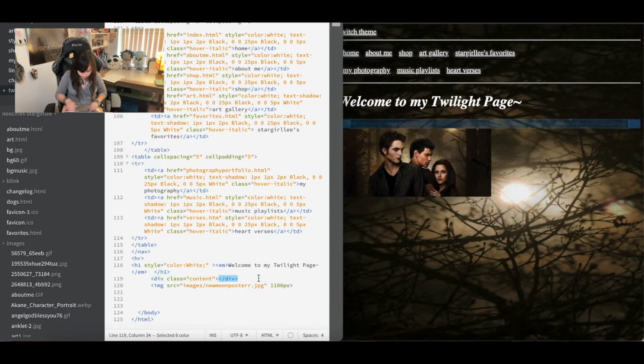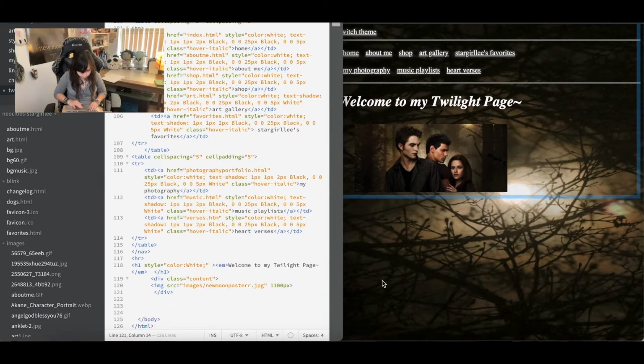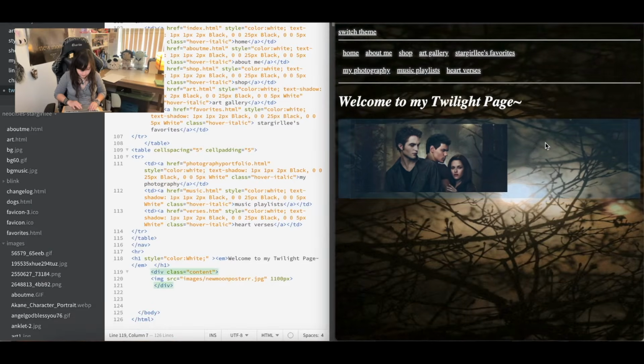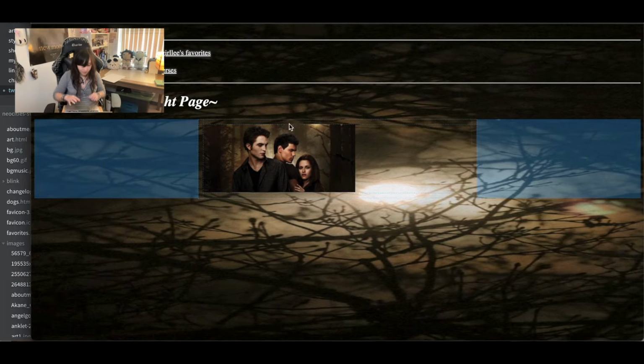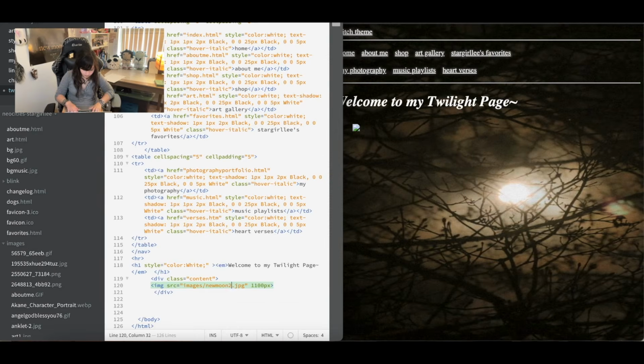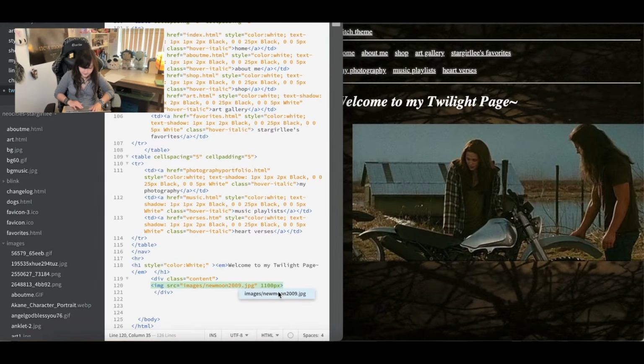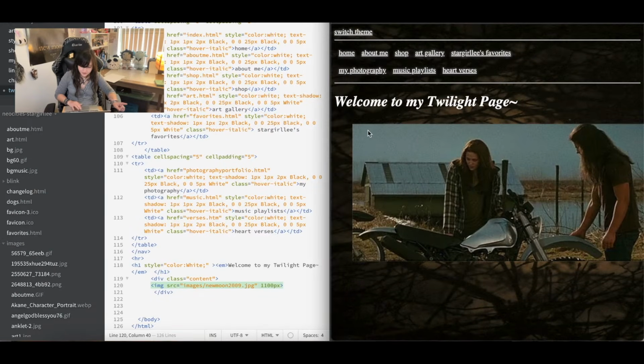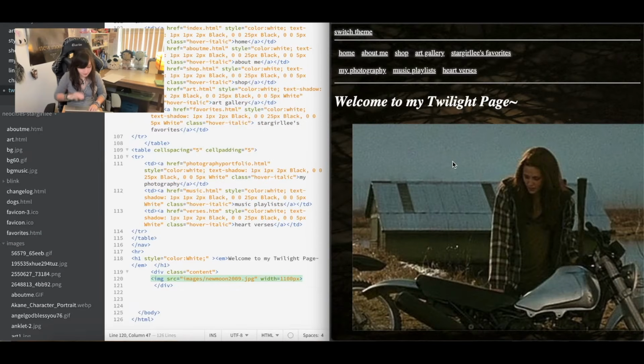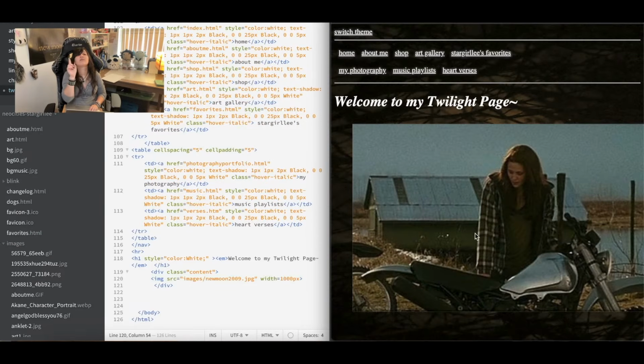Okay, it gave us a little bit of a gap. Let's see how it looks expanded. Yes, but we need it bigger. Yup. Much better. I don't know what to do. The pixels look terrible. Making a website, very hard.